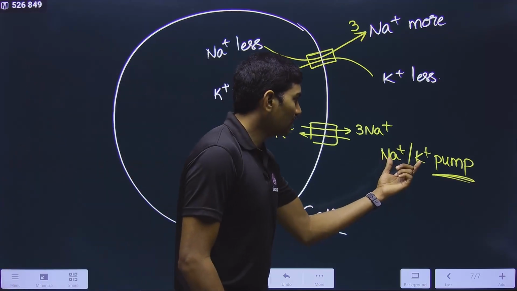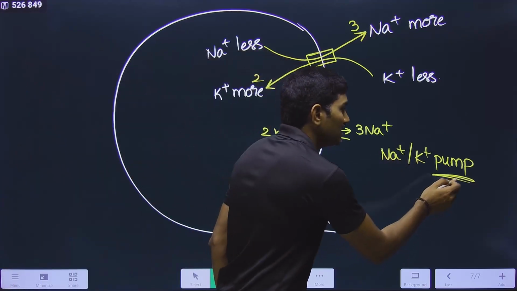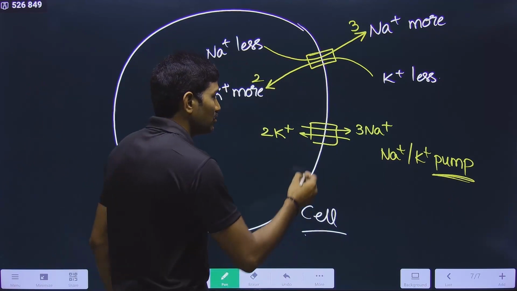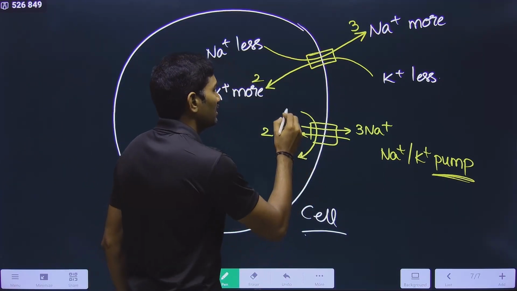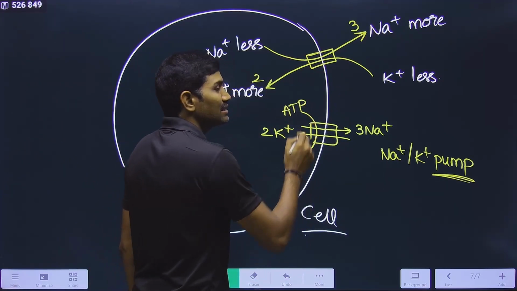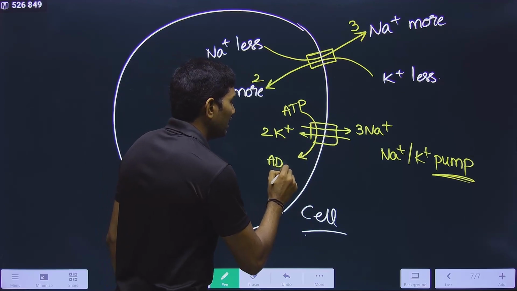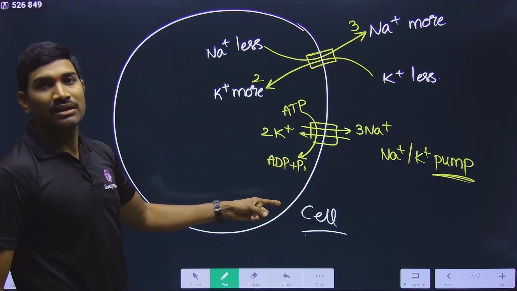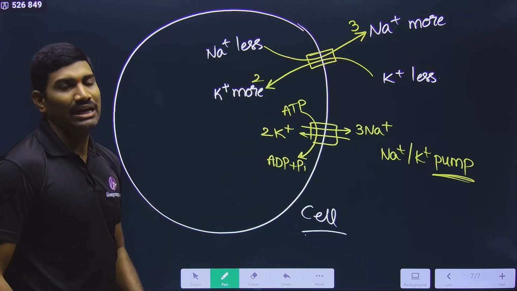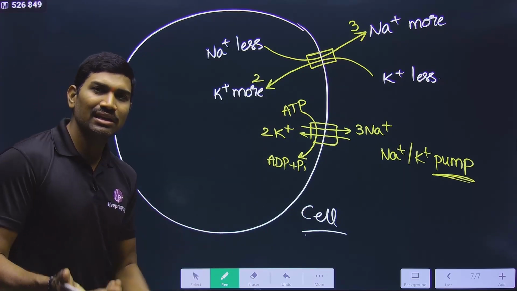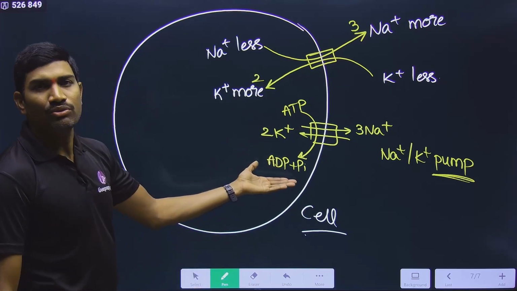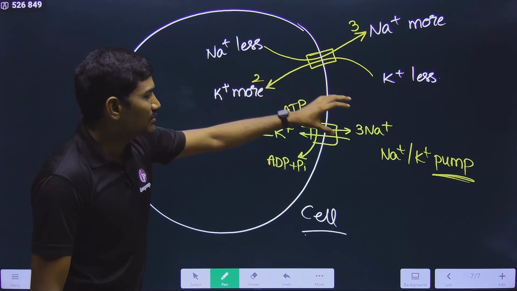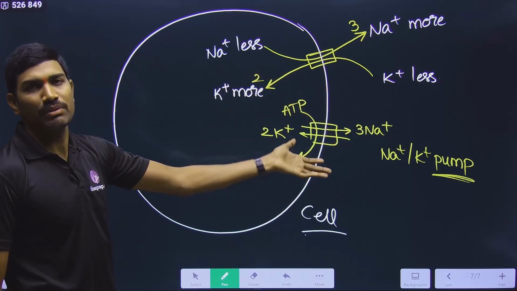And that is about this particular pump. But since it is a pump, it needs energy. So inside the cell, ATP is hydrolyzed to ADP plus Pi. This is exactly what is happening. This entire information I have already discussed in the cell chapter in the regular classes, so now you need to use it simply. This is the concept related to the Na plus K plus pump.